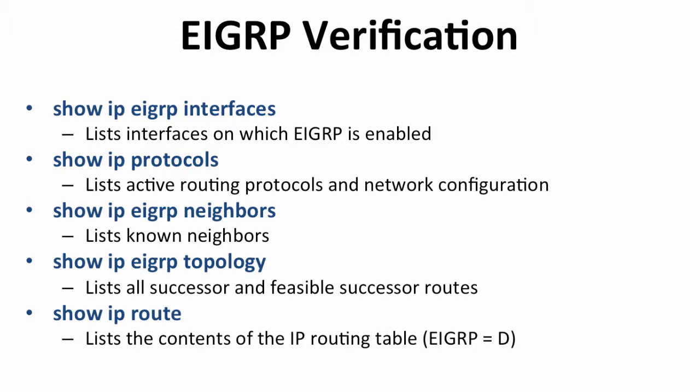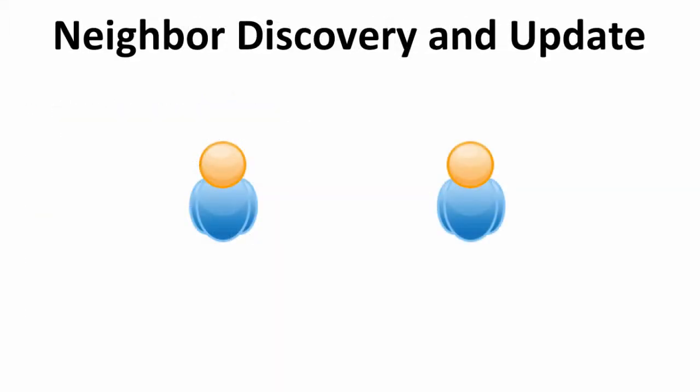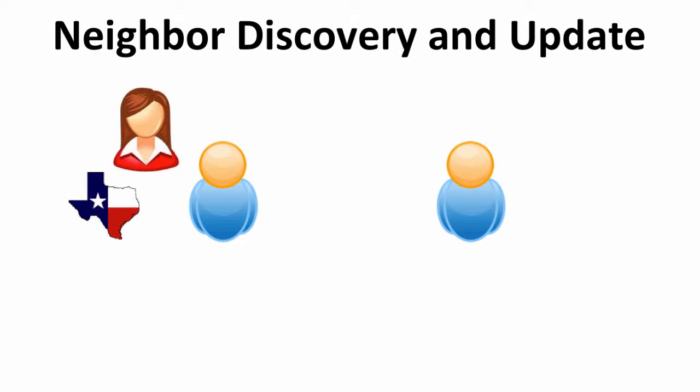An important aspect of EIGRP is neighbor discovery and the update process. The best way I can relate this to you is if a neighbor moves into your neighborhood, the first time you meet them, you're probably going to share a lot of information with them. You know, whether or not you are married, where you're from, what you're interested in. You're going to share a lot of information. And if they're polite, they're going to do the same. In this initial conversation, there's a lot of information going back and forth.